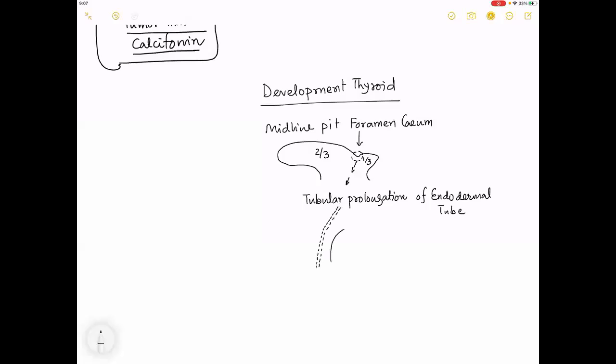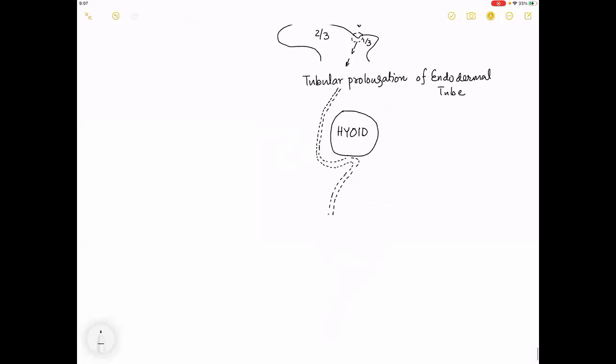The endodermal tube is related to the hyoid bone. The relationship with the hyoid bone is that it is anterior and inferior, and after it goes below the hyoid bone, it comes in front of the laryngeal cartilage.